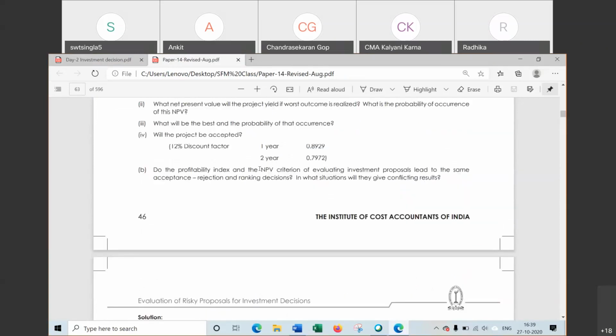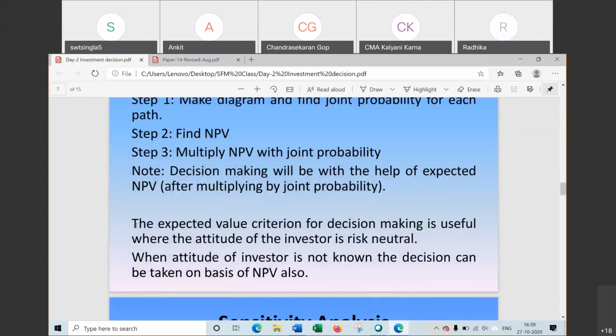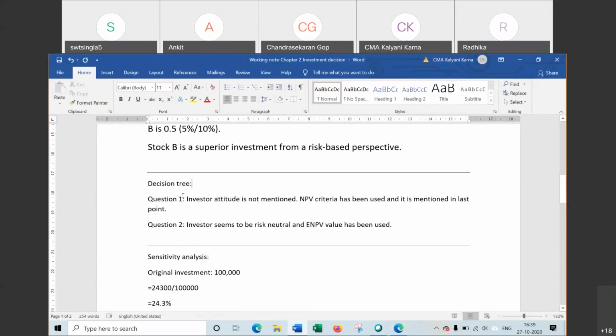It is mentioned in the question, NPV criterion of evaluating investment proposal. That is one thing. Second, nothing is mentioned about the investor preference. I have mentioned this in the PPT also. If you forget, please refer to the PPT. When the attitude of the investor is not known, meaning nothing is given in the question about the attitude of the investor, then the decision can be taken on the basis of NPV also. So that is one reason why it has been taken in question 1.